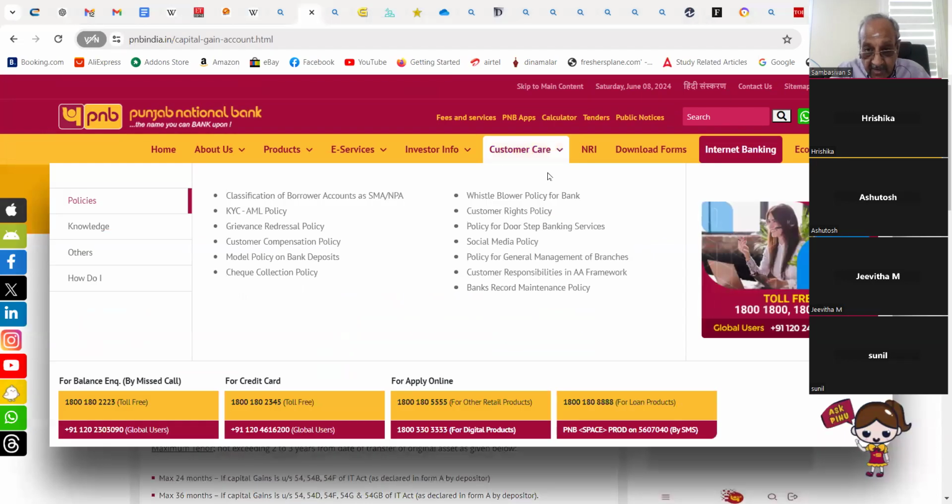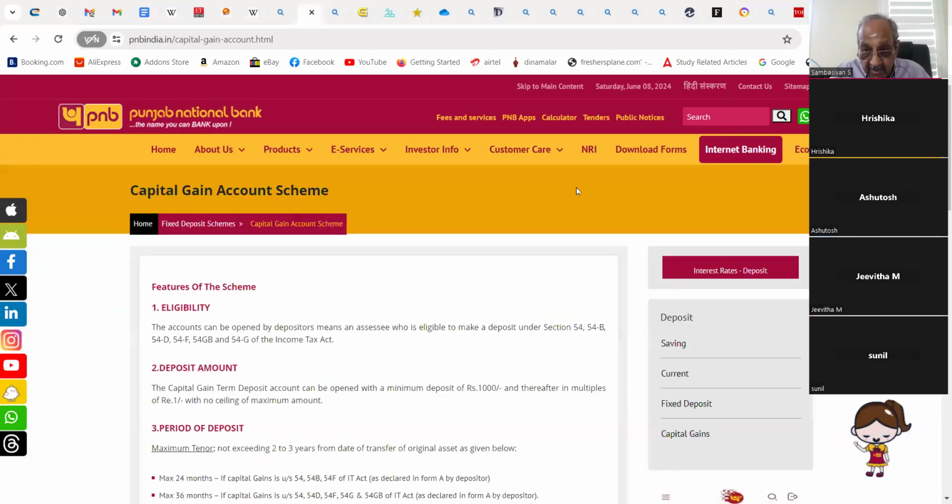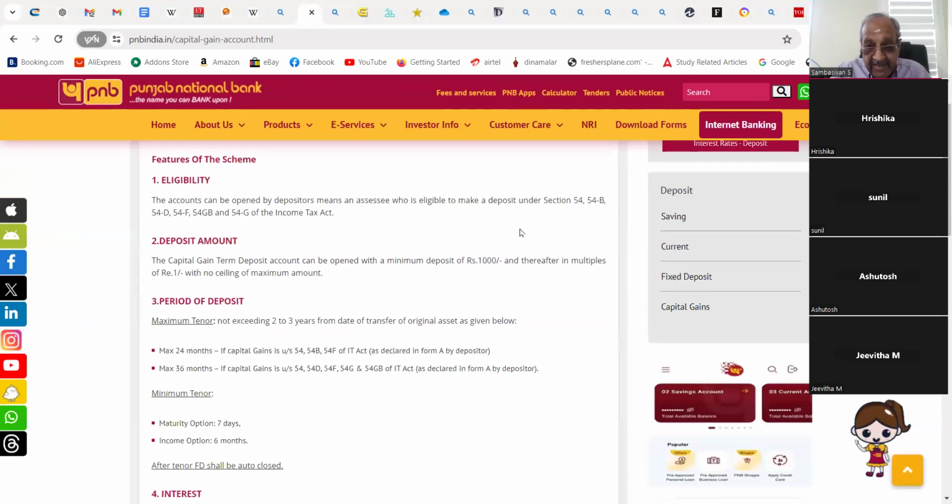Now, whose internet is good? My internet is good, sir. Okay, please read this one. Jivita, I think you have come for State Bank of India. Even then, I am taking those topics that will be useful for you people also. For example, what are the features of the capital gains account scheme? Somebody who volunteered to read, please read.